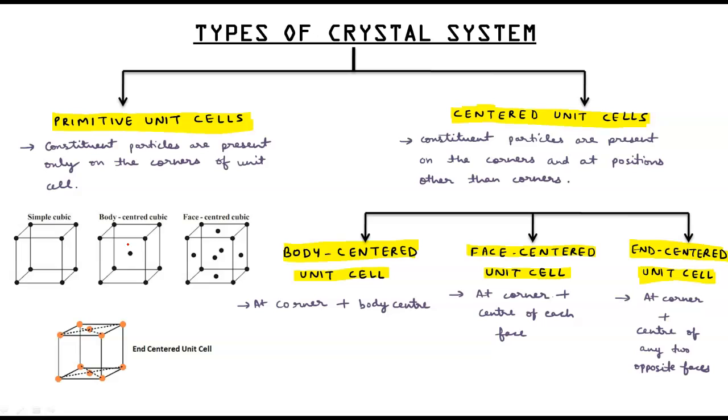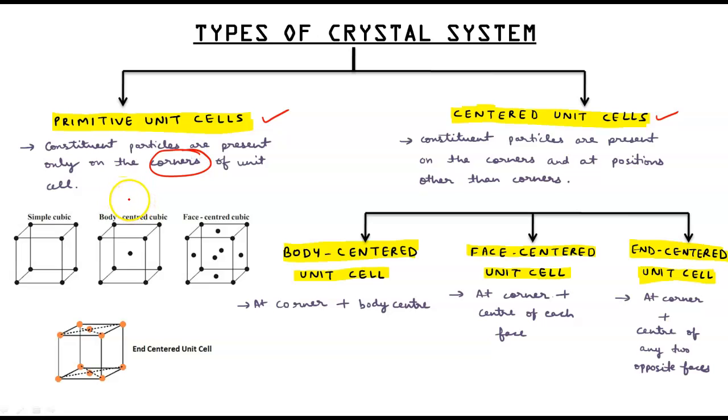Now next one is types of crystal system. How many types of unit cells are formed? There are basically two types of unit cell constituting different crystal systems. First is primitive or simple unit cell, second is centered unit cell. In primitive, constituent particles are present only on the corners.